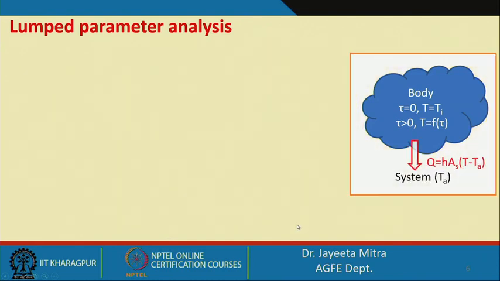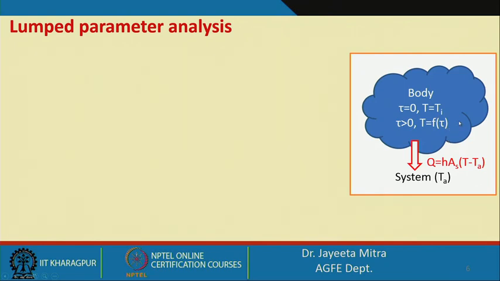So, in case of lumped parameter analysis, as I said, initially the body was at a fixed temperature, where T equal to T I when time t equal to 0, and when time t greater than 0, T will be a function of time.